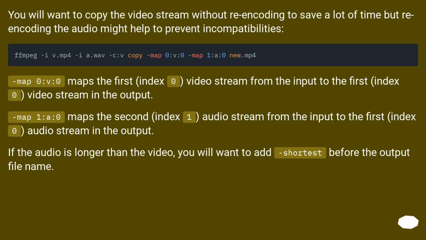You will want to copy the video stream without re-encoding to save a lot of time, but re-encoding the audio might help to prevent incompatibilities.